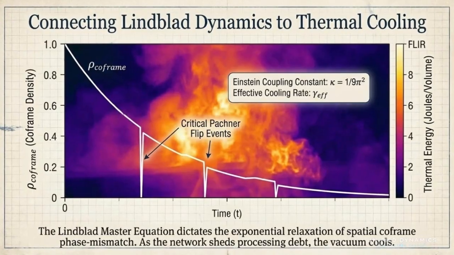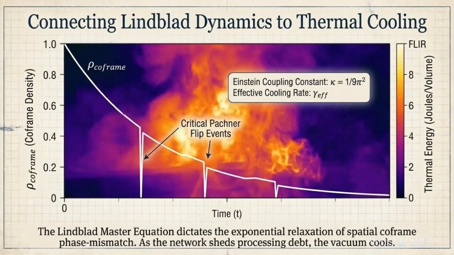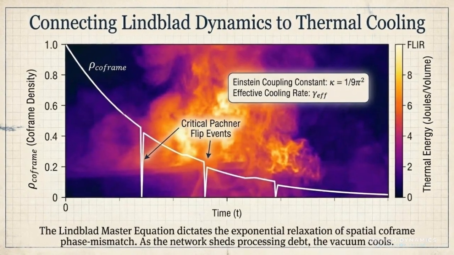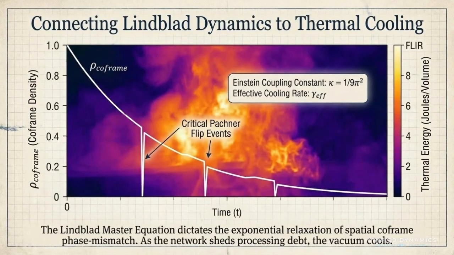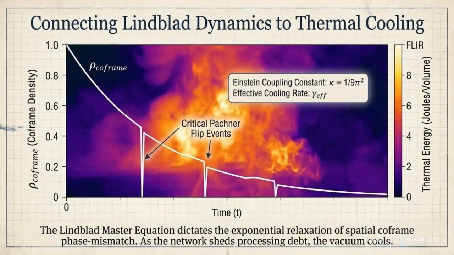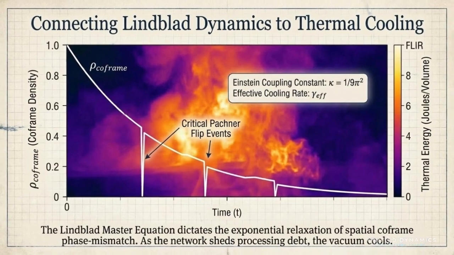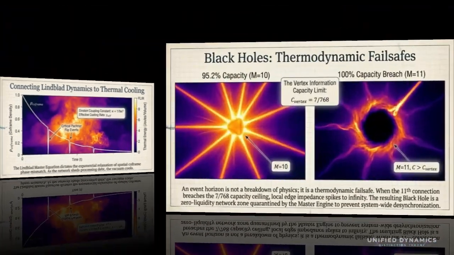The thermal background shows the same idea in heat language. As the network loses processing debt, the thermal signature fades. In other words, the system cools as correlation stress is dissipated. The Lindblad connection is important because it gives reviewers a familiar framework: relaxation, decoherence, and irreversible loss of ordered state structure. In UD terms, this is the vacuum shedding co-frame mismatch until it approaches equilibrium.